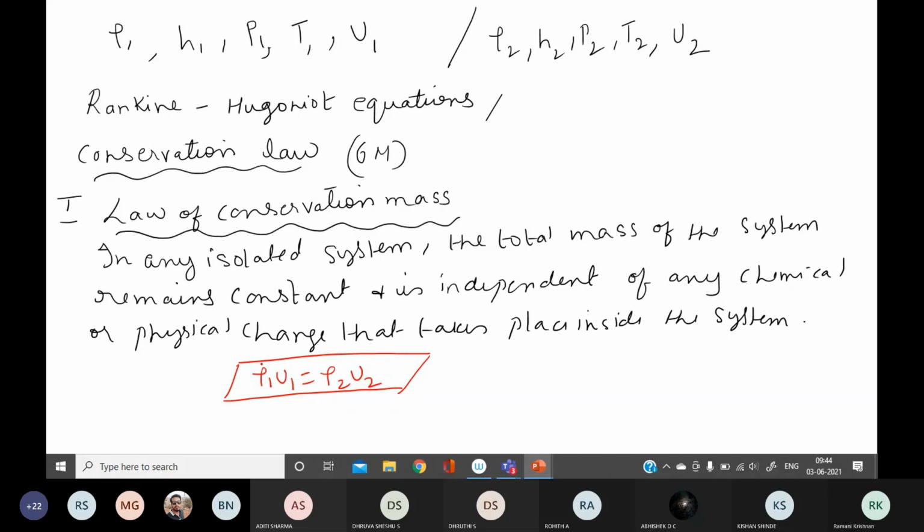Now you know what is ρ1. ρ1 is the density of the shock waves before it is produced. ρ2 is the density of the shock waves after it is produced. What is u1?